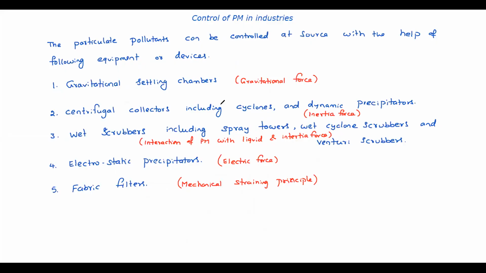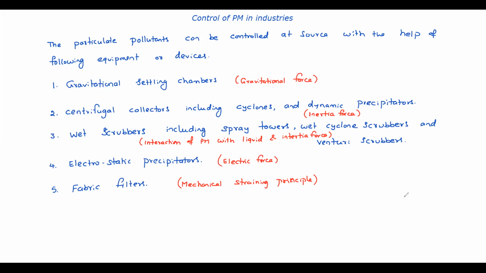So: gravitational settling chambers, centrifugal collectors including cyclones, dynamic precipitator. Dynamic precipitator means the plates will be revolving, so extra efficiency will be obtained. Wet scrubbers, spray towers or wet cyclone scrubbers, and Venturi scrubber. Venturi scrubber means, like a Venturi meter, the flow area decreases up to the throat. As flow area decreases, velocity increases, so its efficiency increases because of this Venturi action. Electrostatic precipitator, electric force; fabric filters, mechanical straining.